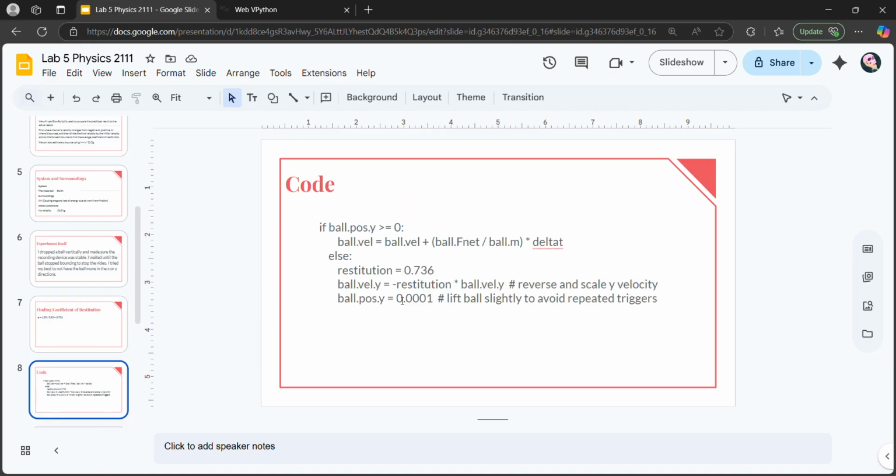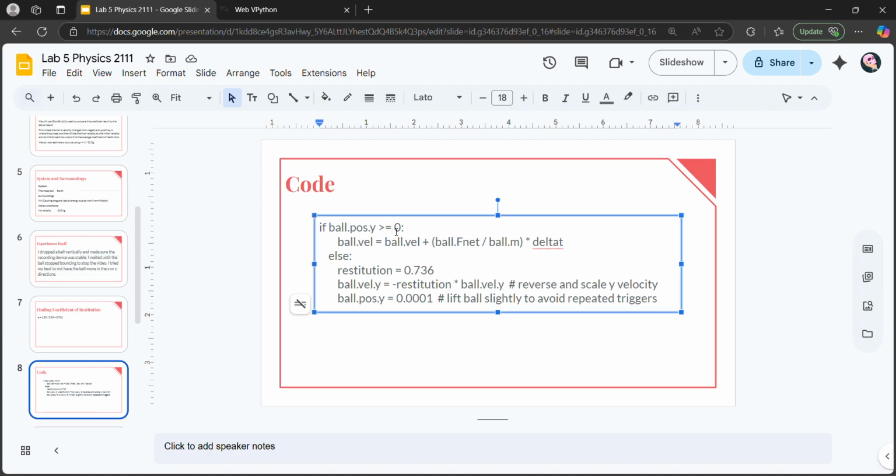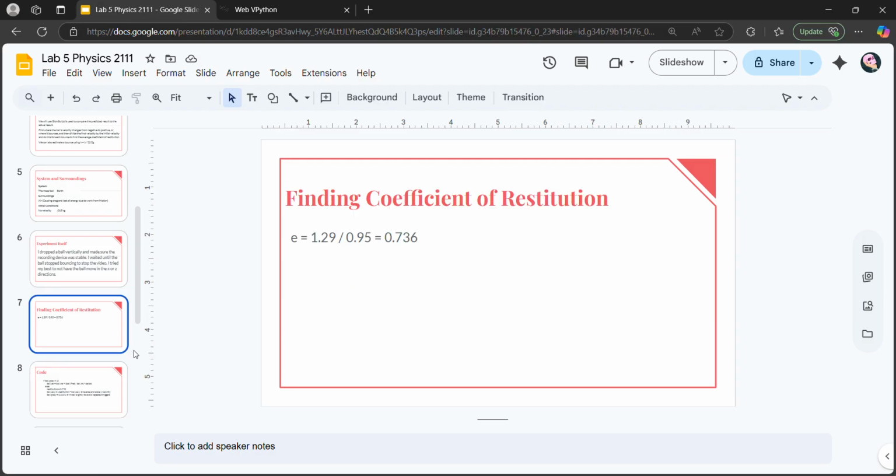The major portions of the code that I changed, this was very similar to the code from Lab 2, was that if the ball's velocity was just greater than 0, then I would use the normal velocity update formula. However, if the ball was below 0, or was at 0, which is where the ground is, then I would use the restitution, which we found here.